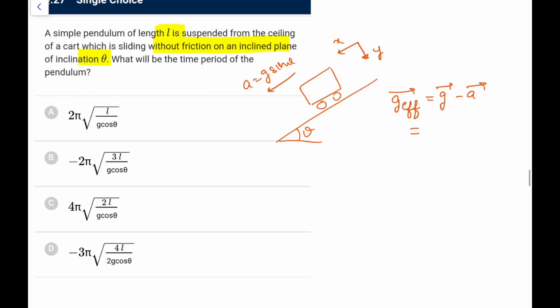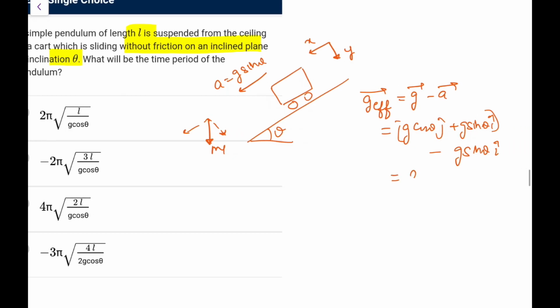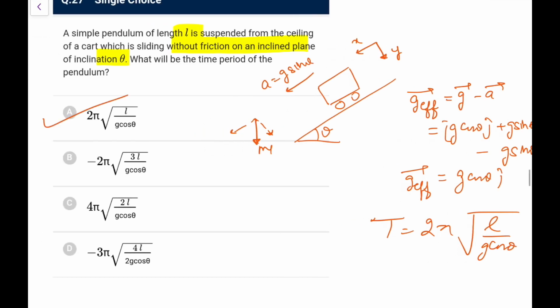For the vector g, as per this coordinate, I can write g cos theta j cap plus g sin theta i cap, and the acceleration of this cart is also g sin theta i cap. Just remember, you break mg like this: mg sin theta here and mg cos theta here. So the acceleration remaining is g cos theta j cap. The effective g is g cos theta, so the time period would be 2 pi root L by g effective, that would be g cos theta. So we'll go for option A.